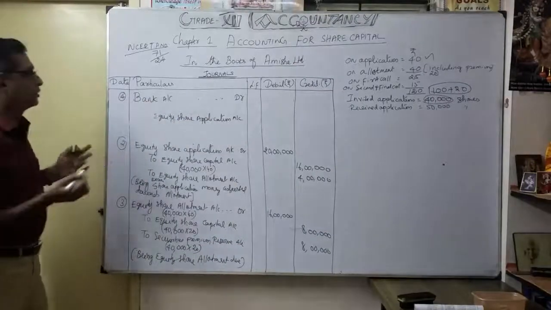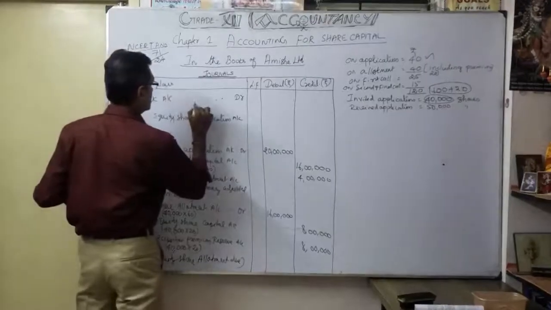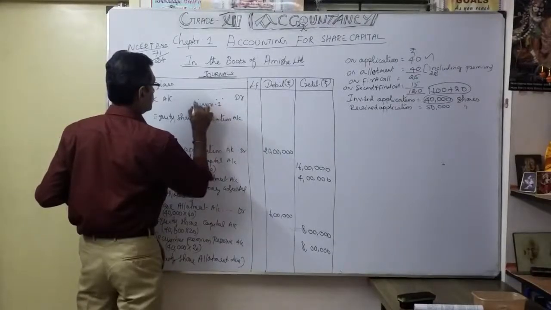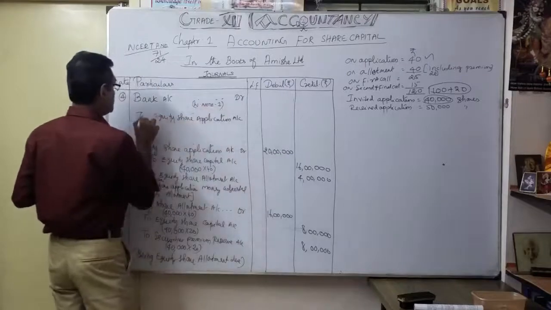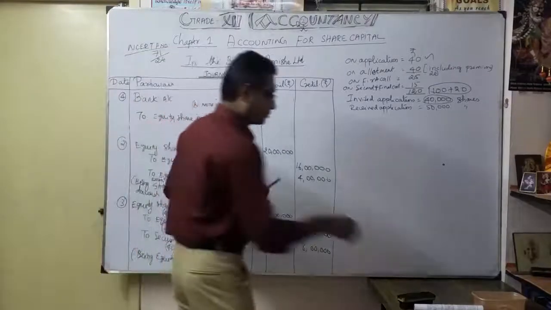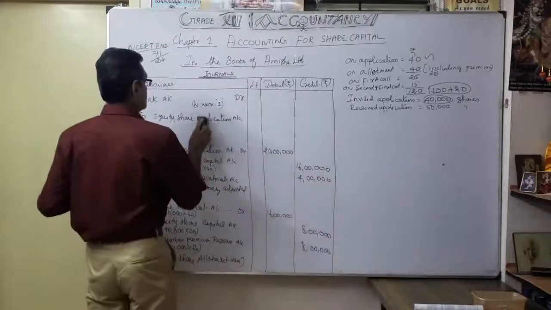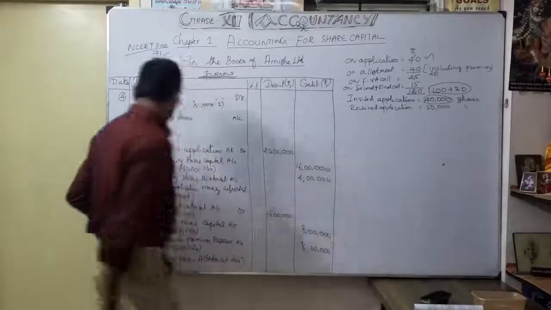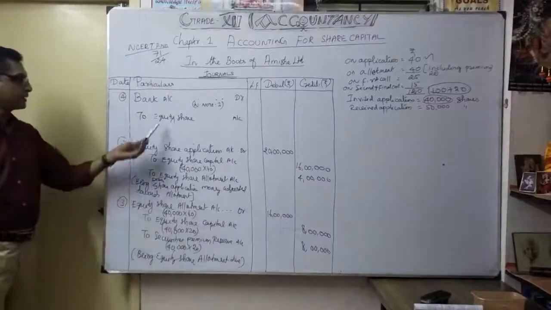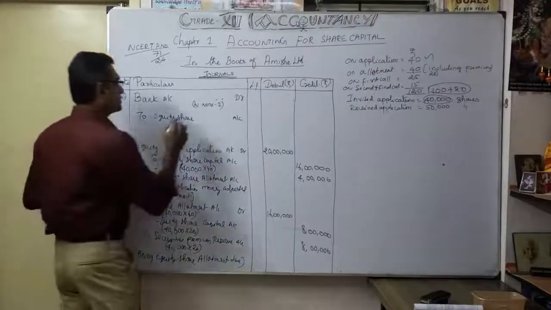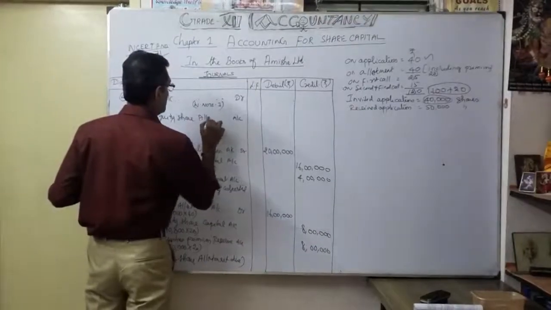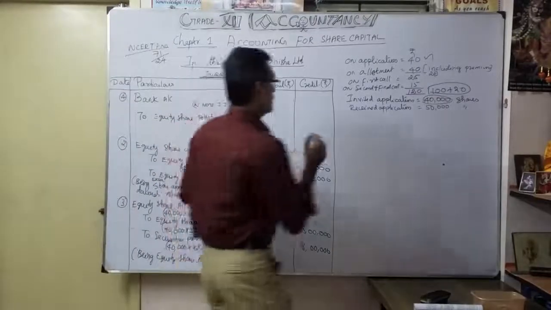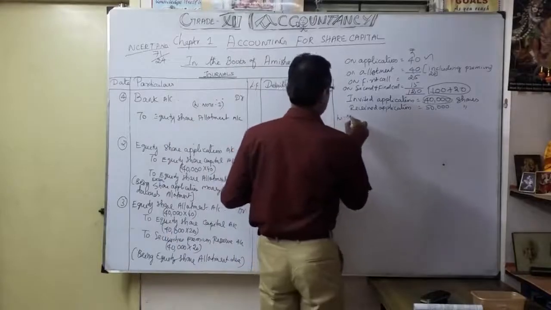We don't know the amount now, so anyway I put it as working note number 1. Okay. Then credit equity share allotment account, not application. So very simple one. So that's what we're going to discuss now as working note number 1 here.